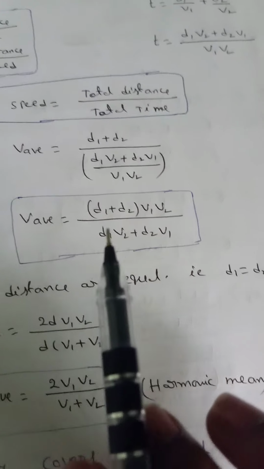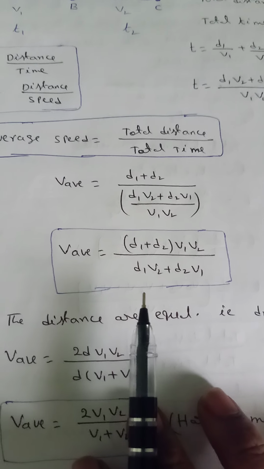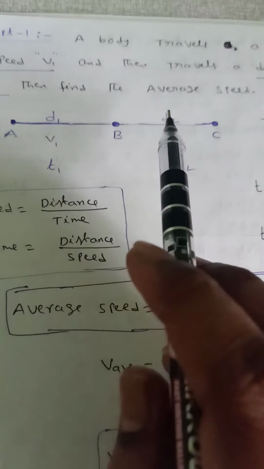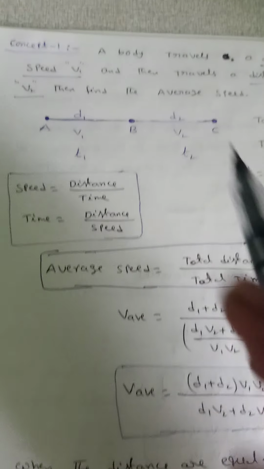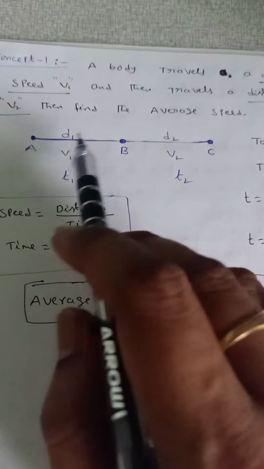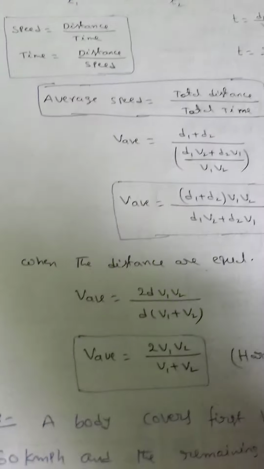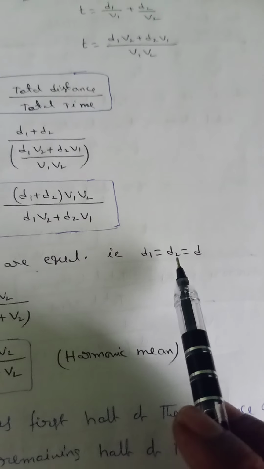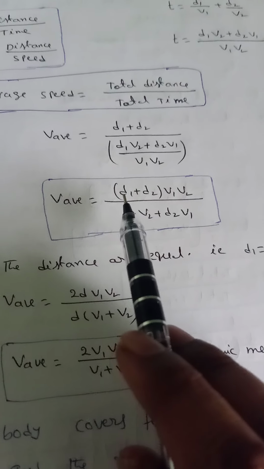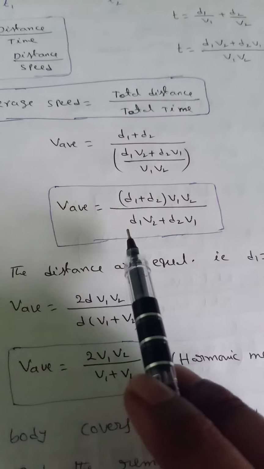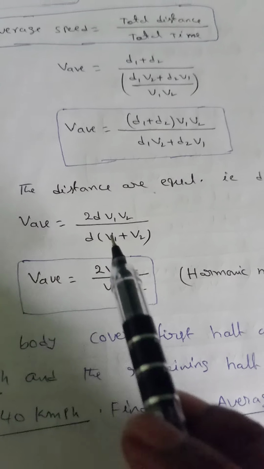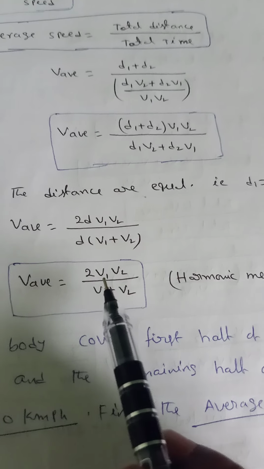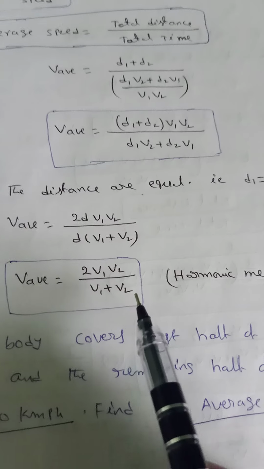Here d1 and d2 are the different distances, and v1 and v2 are the different speeds. Suppose these distances are the same, that means d1 is equal to d2. The condition when the distances are equal, d1 is equal to d2 is equal to d: d plus d, 2d into v1 v2. d is common, v2 plus v1, d cancels, so average speed is equal to 2 v1 v2 by v1 plus v2.